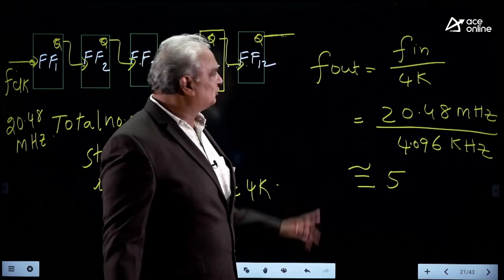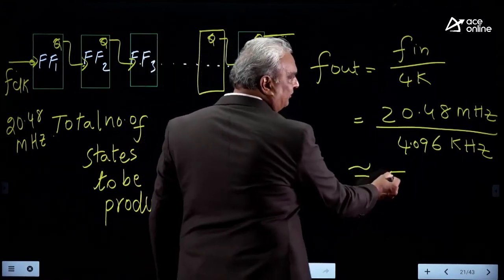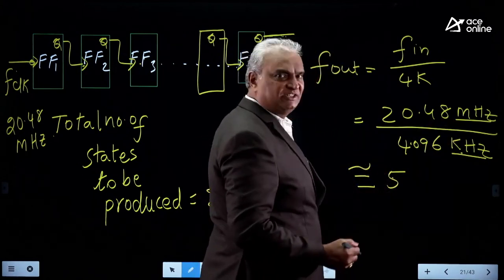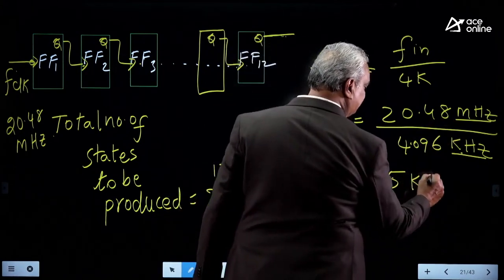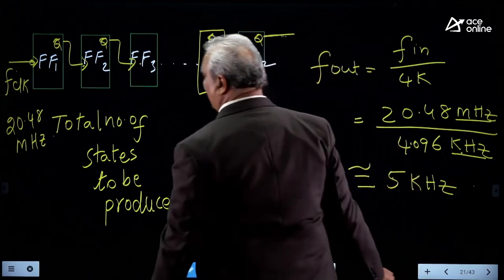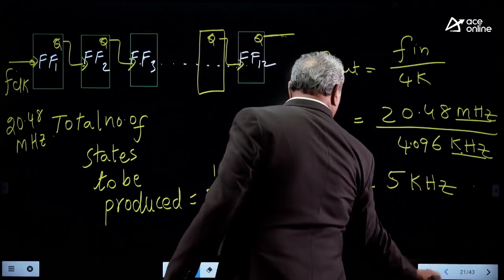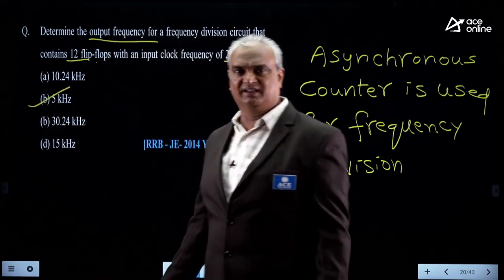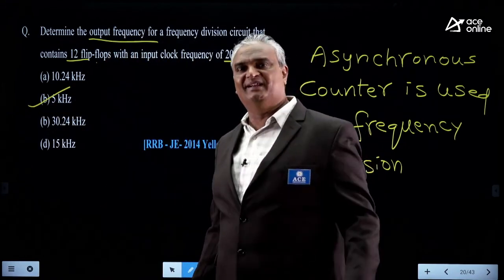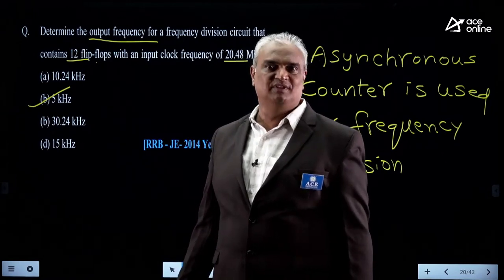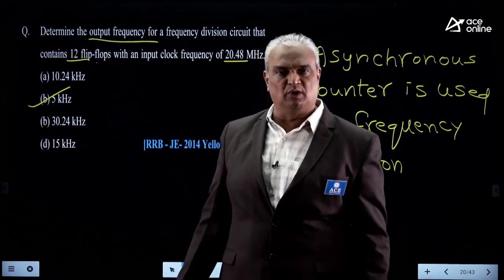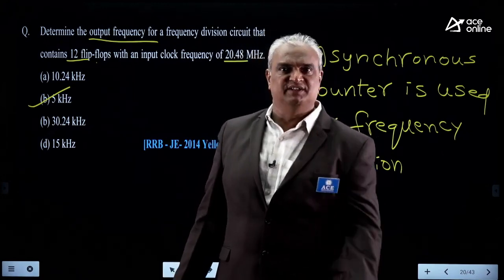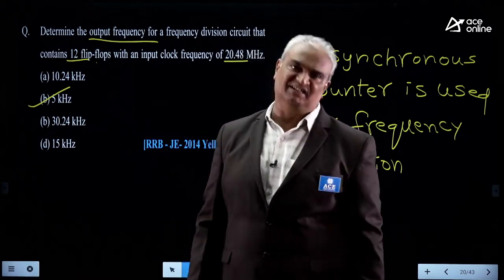So what about the output frequency here? It is 5. The input is in megahertz and the divisor is 4K, so the output is in kilohertz. Mega means 10 power 6, kilo means 10 power 3. So our answer is 5 kilohertz. Remember one point clearly: F out is F in divided by the total number of states it counts. One flip-flop counts only 2 states, 2 flip-flops count 4 states, and N flip-flops count 2 power n states.